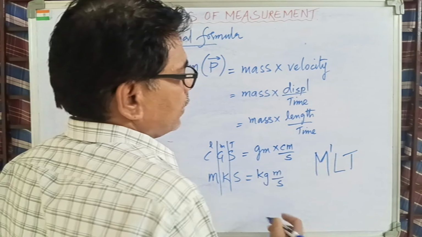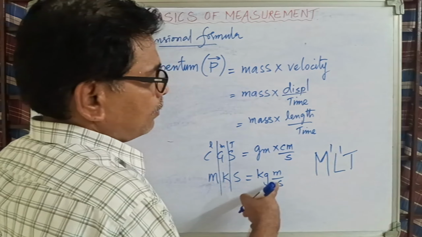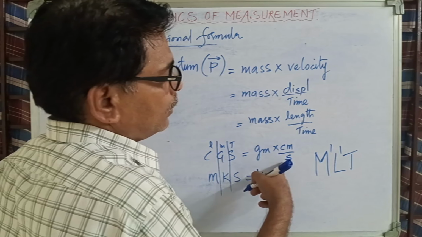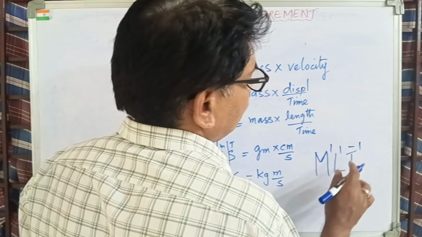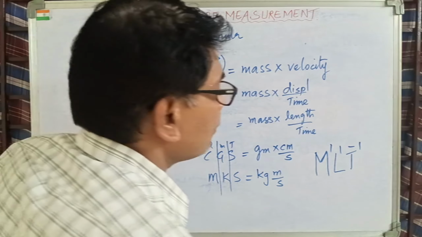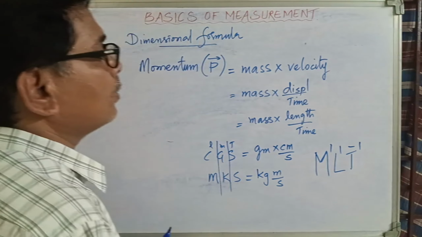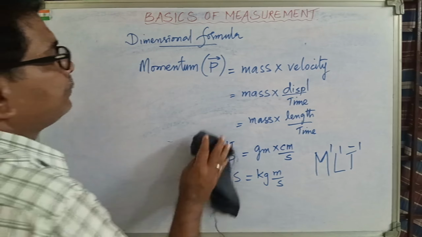Yes. So mass is 1. I have something related to length, and that is 1. Time, I have time, right? It is in the denominator, so it has to come on the top, -1. These are the dimensional formulas for momentum. M to the power of 1, L to the power of 1, T to the power of -1. It is all easy actually.